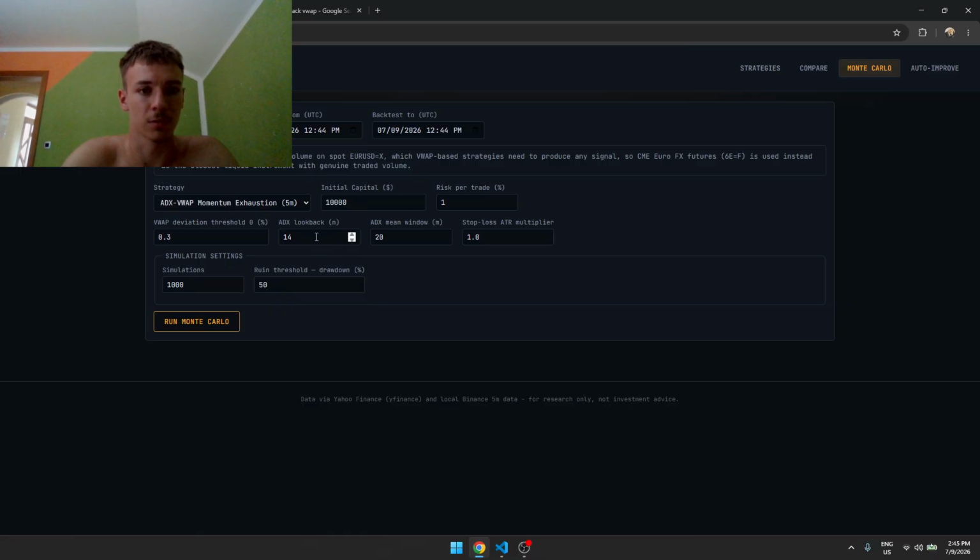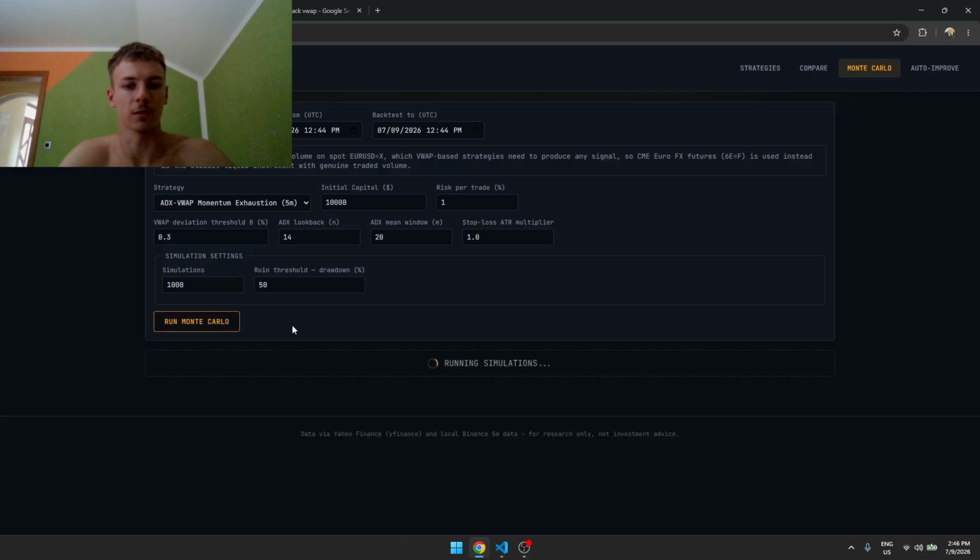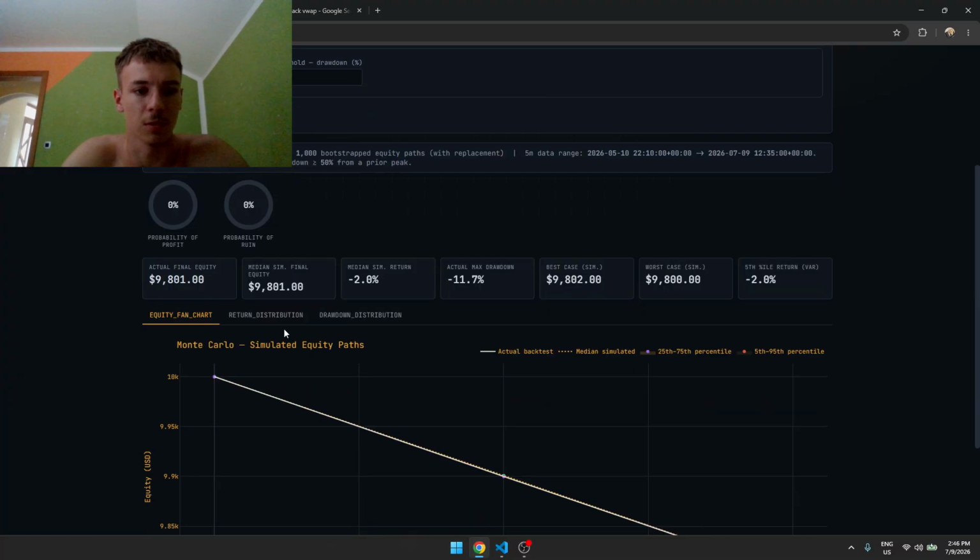So now let's also look at ADX look back. I don't know what numbers I have to put here. I'm just going to leave it at default as it is. Stop loss ATR multiplier. I also think this is okay. Ruin threshold, drawdown percentage, simulations. Let's just run it. Let's see what happens. It takes some time.